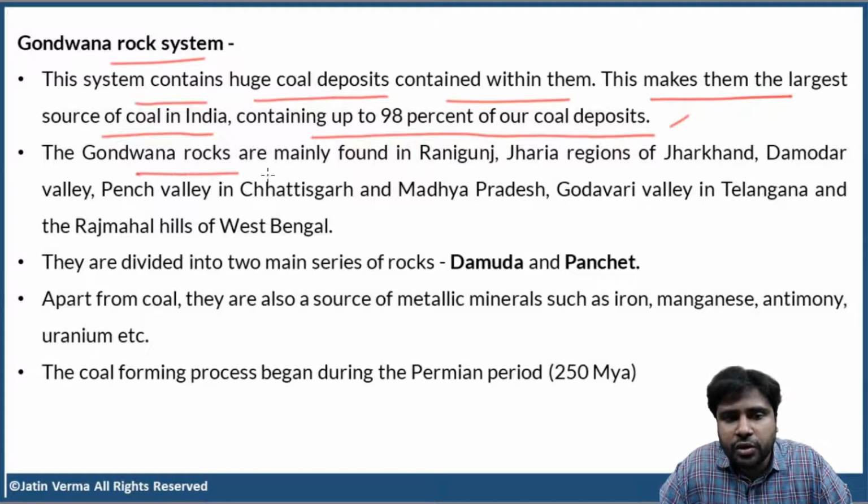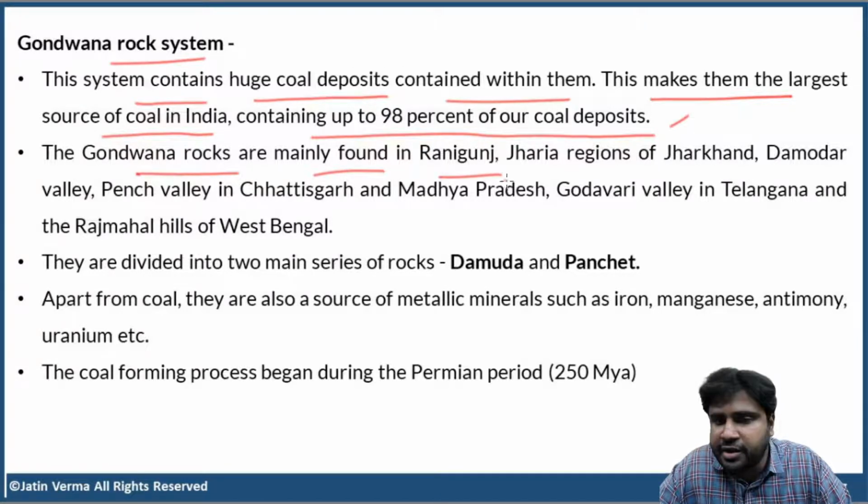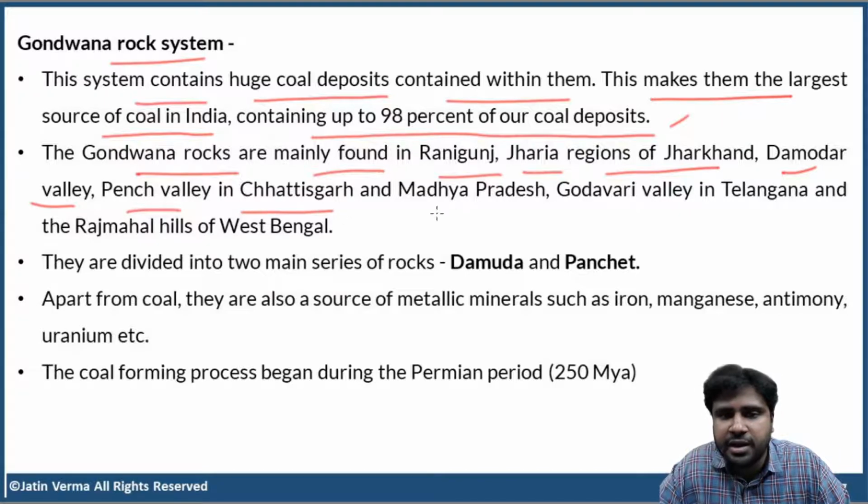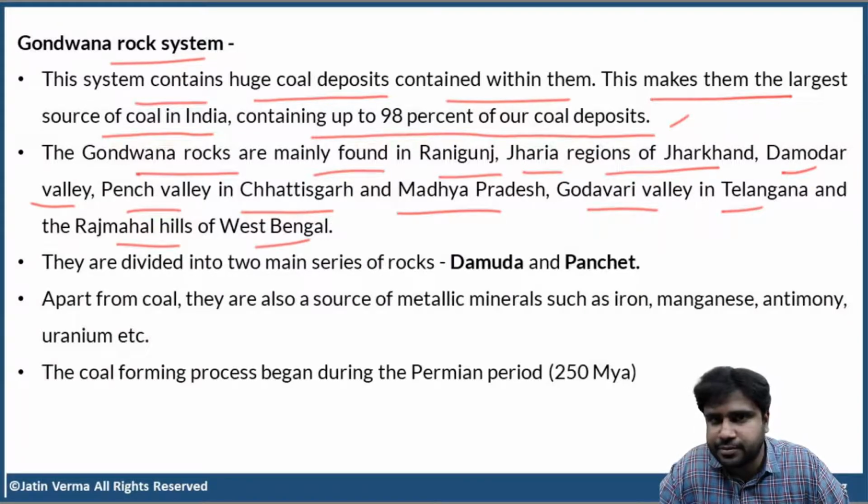The Gondwana rocks are mainly found in Raniganj, Jharia regions of Jharkhand. Okay, I thought Raniganj was in West Bengal. Gondwana rocks are found in Raniganj and Jharia regions, Damodar Valley, Pench Valley in Chhattisgarh and Madhya Pradesh, Godavari Valley in Telangana, and Rajmahal Hills of West Bengal.